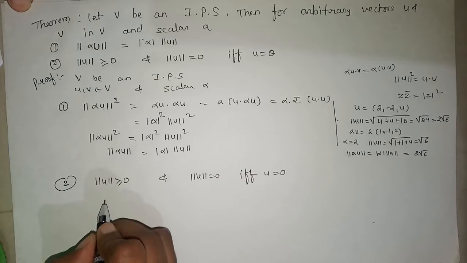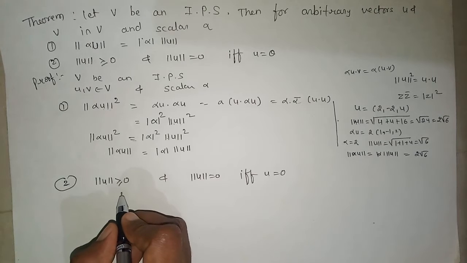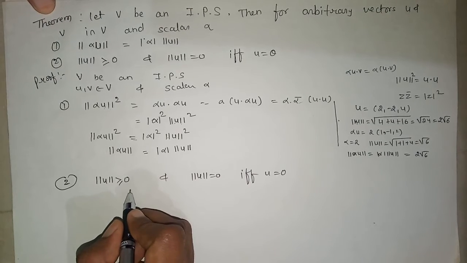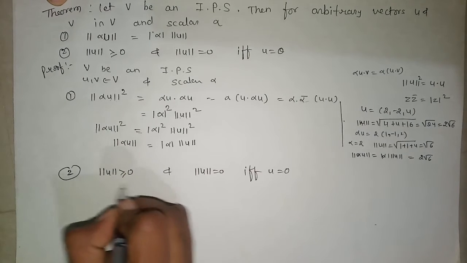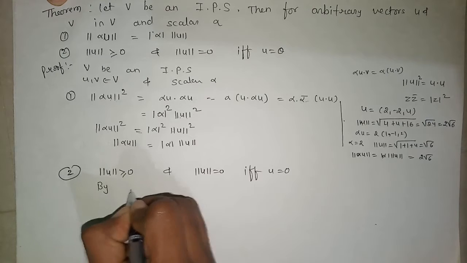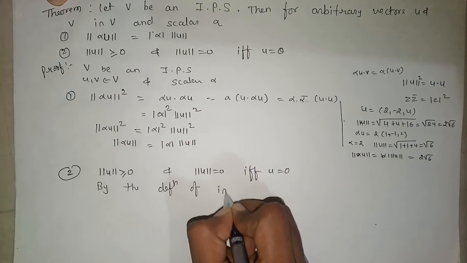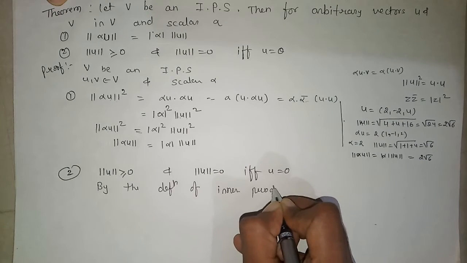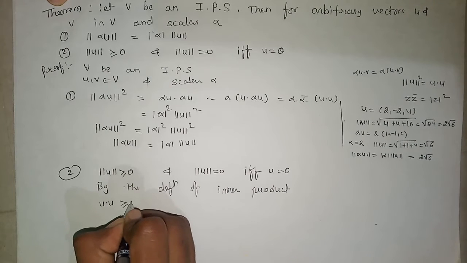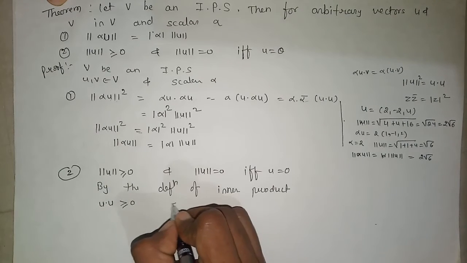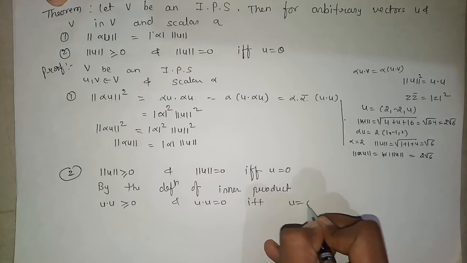Now to prove the second one, we have to prove that norm of u is always greater than or equal to 0, and this is equal to 0 if and only if u itself is 0. So by the definition of inner product, we have the last property of inner product, u dot u is greater than or equal to 0 and u dot u is equal to 0 if and only if u is equal to 0.